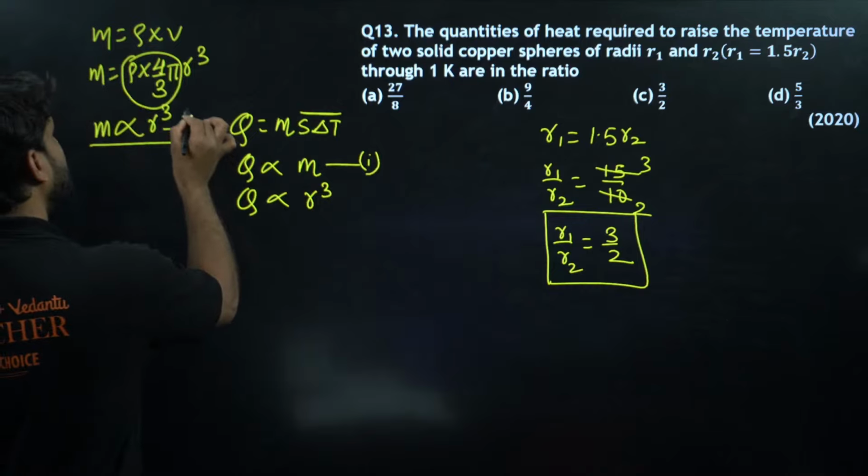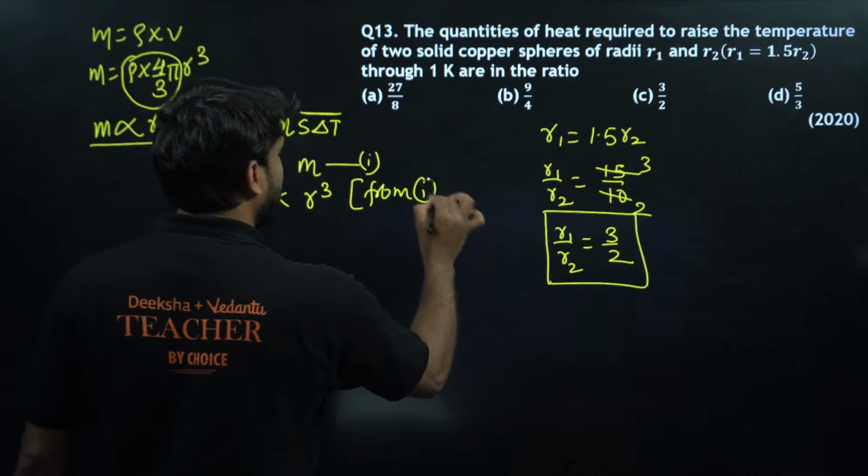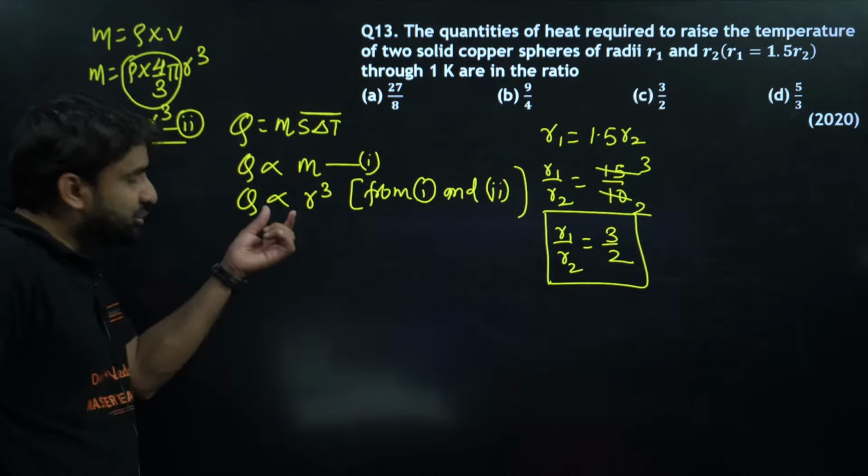and this is the second equation. So from the first and second, we have Q is directly proportional to R cube.